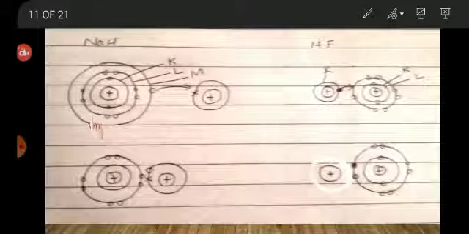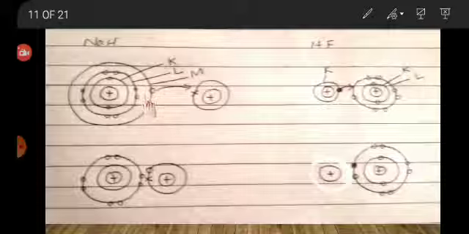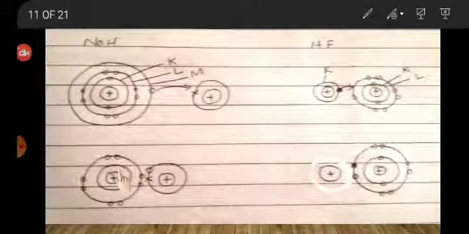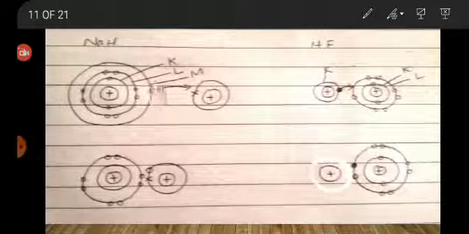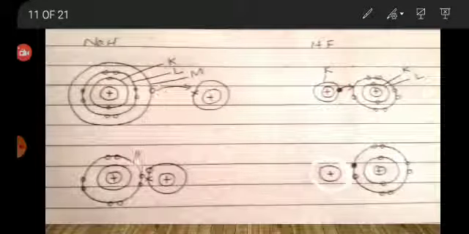When the two atoms approach each other, the electron of the sodium atom will move from the sodium atom to the hydrogen atom, and the hydrogen atom becomes a hydride. And when the electron moves from the sodium atom, the third shell will disappear and an ionic bond will be formed.